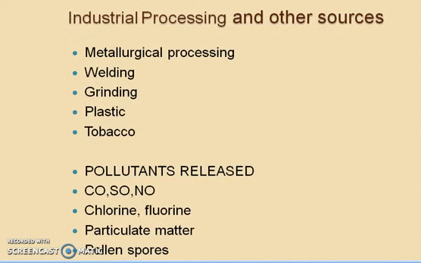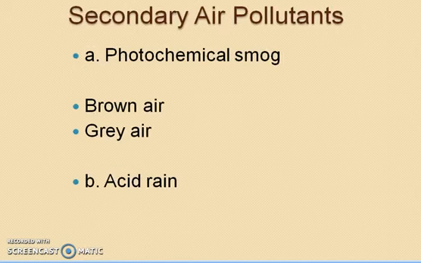And next coming to secondary air pollutants. Let us see what the secondary air pollutants are. These are formed from the primary pollutants by photochemical reaction. Photochemical smog and acid rains are the main secondary pollutants.